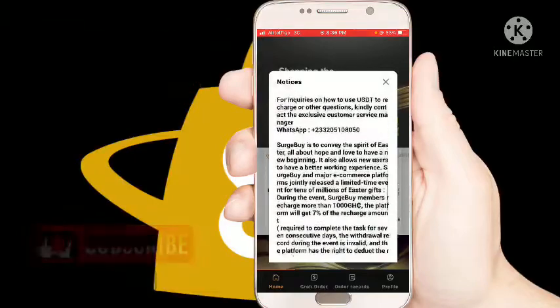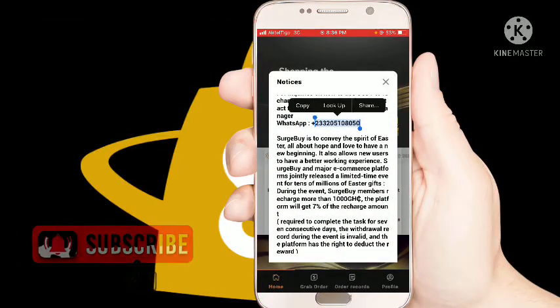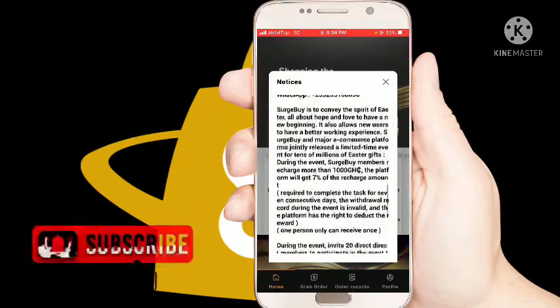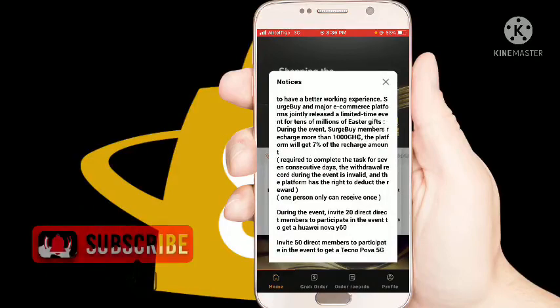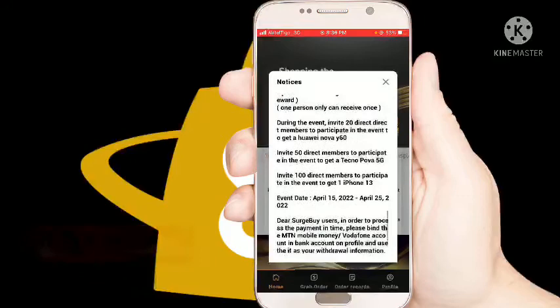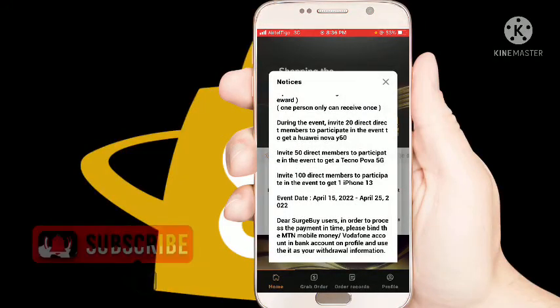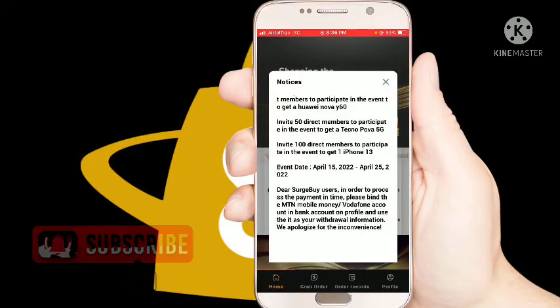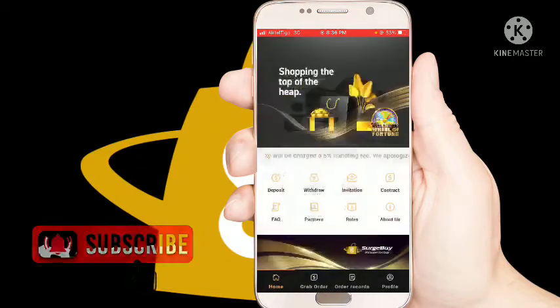So this is the notice from the site. This is their WhatsApp number. You can chat with them if you encounter any problem. So this is legit. I've been using this website and I've withdrawn some money into my mobile money account on my different account. I was using another account, but I lost that phone, so I'm using this account now. And today I made 12 Ghana cedis from this account this evening. So I want to show you how you can make the same amount on this platform. Let me show you what to do.